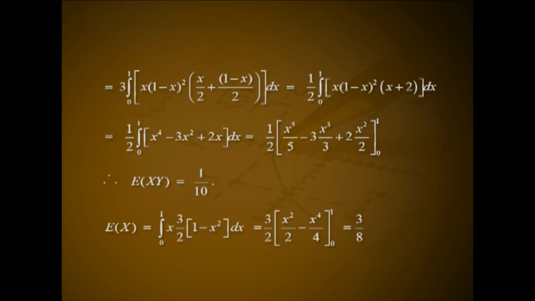Expectation of x equal to integral over 0 1 x into 3 by 2 into 1 minus x square dx, that is 3 by 2 into x square by 2 minus x raised to 4 by 4 in the range 0 1, that is 3 divided by 8. Similarly, expectation of y equal to integral over 0 1 y into 3 by 2 into 1 minus y square dy, that is 3 by 2 into y square by 2 minus y raised to 4 by 4 in the range 0 1, that is equal to 3 by 8. Hence, covariance between x and y equal to 1 by 10 minus 3 by 8 into 3 by 8, that is minus 13 divided by 320.